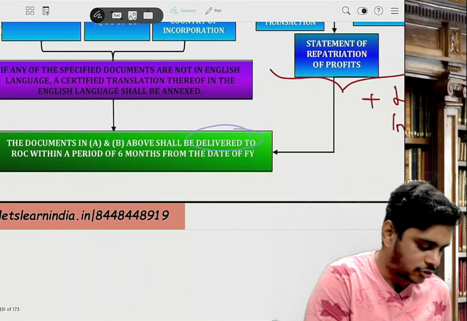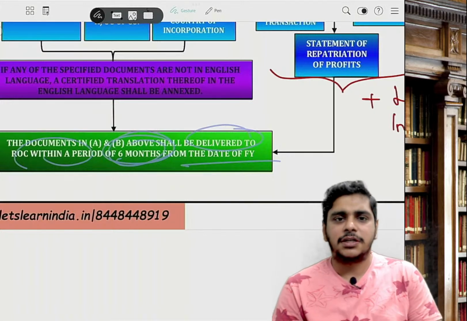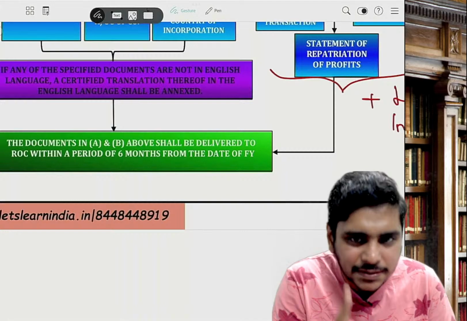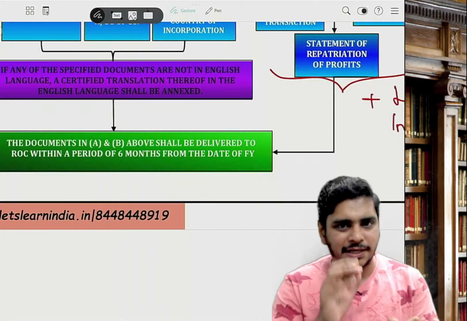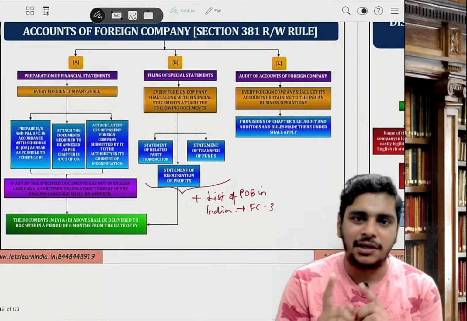All the above documents should be given to ROC within 6 months from the date of the financial year. So FC3 ka time limit is 6 months. FC1 and 2 is 30 days. FC3 ka it is 6 months. Cool. This is section number 381.